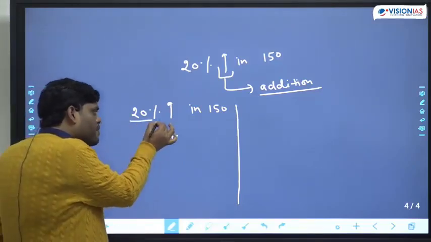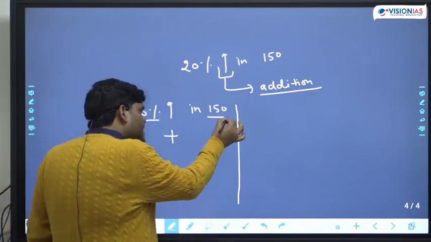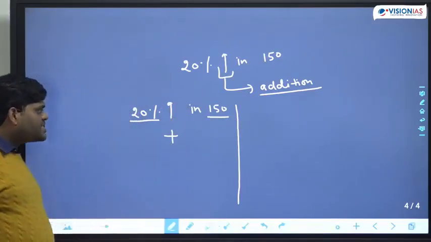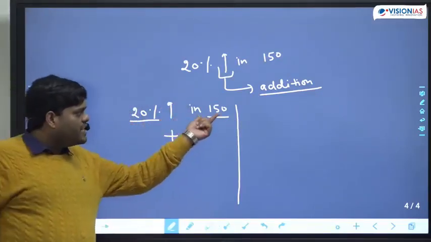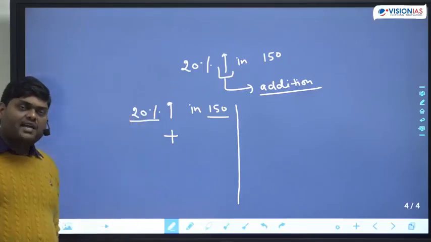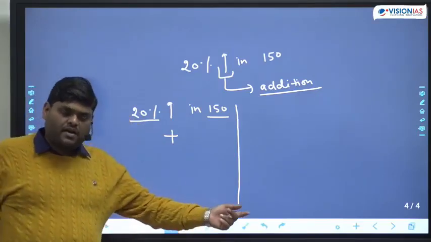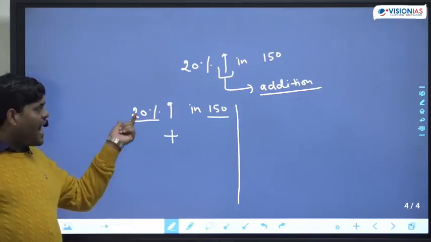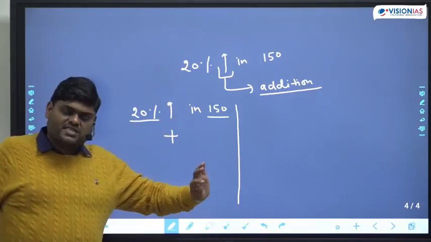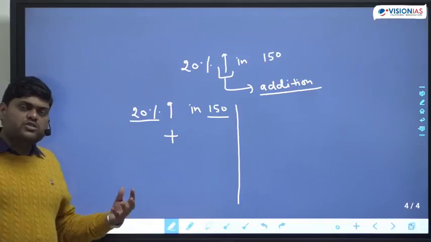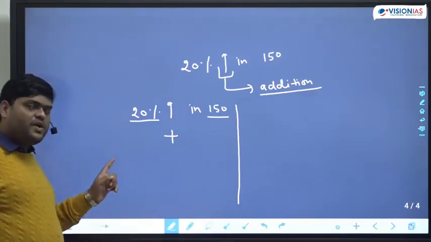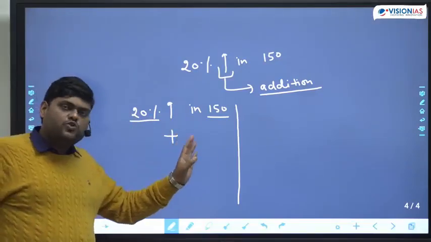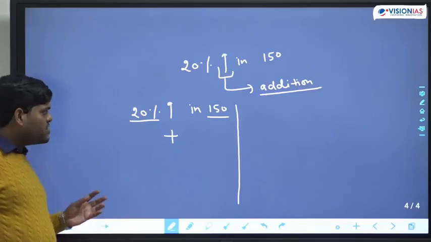Now, the problem is this is given in percentage and this is given in number. So either we change both into number or we change both into percentage. There are two ways. First way, we are changing both into number.